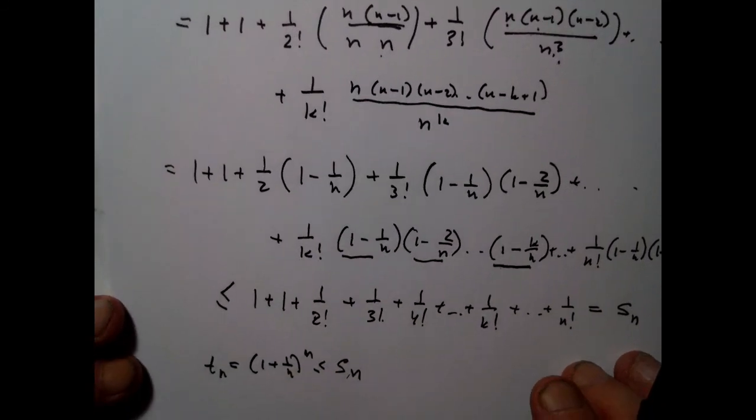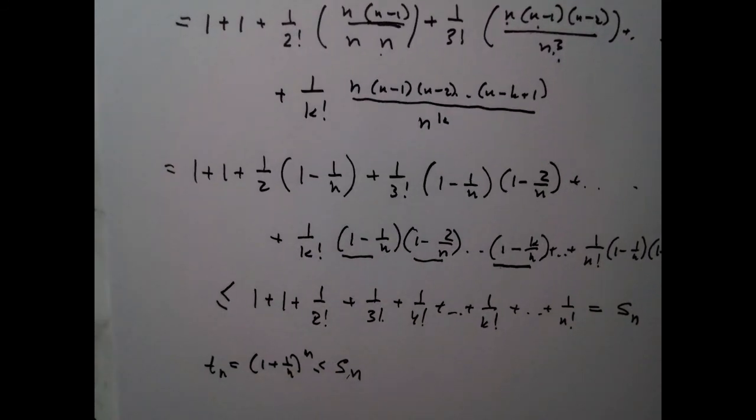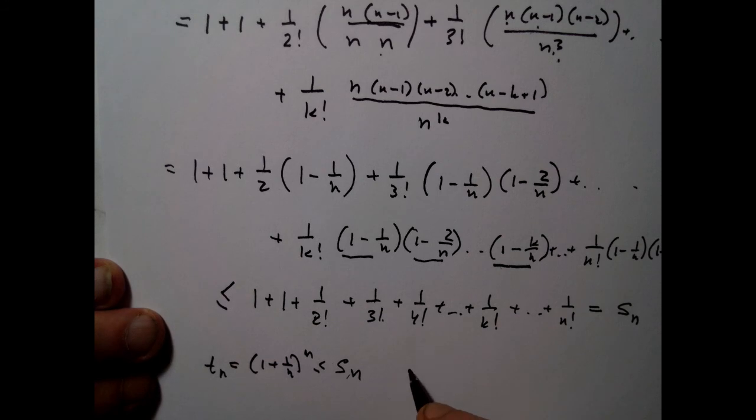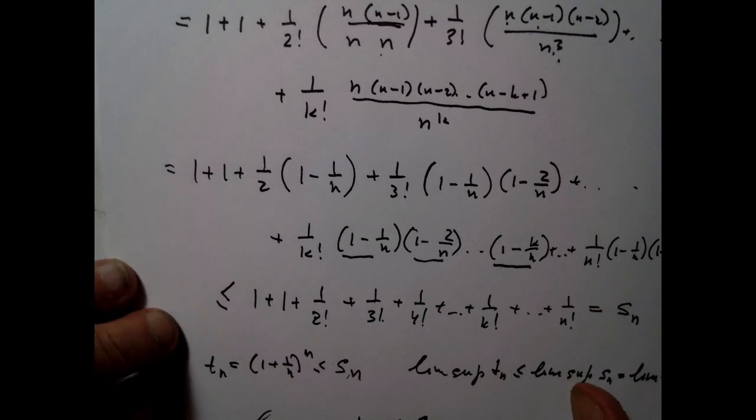Right? And what that means is that I don't know yet whether the limit of Tn exists or not, but what I can say is that the lim sup of Tn always exists, and the lim sup of Tn is less or equal than the lim sup of Sn, and of course the lim sup of Sn is equal to the limit of Sn, and this is just equal to E. So my immediate conclusion is that the lim sup of Tn is less or equal than E. Let me record it on the next page.